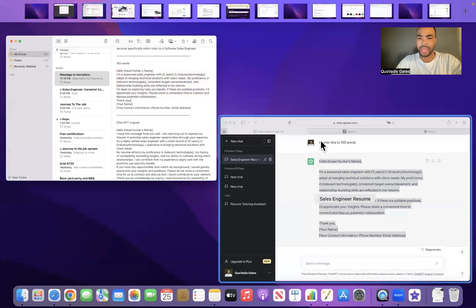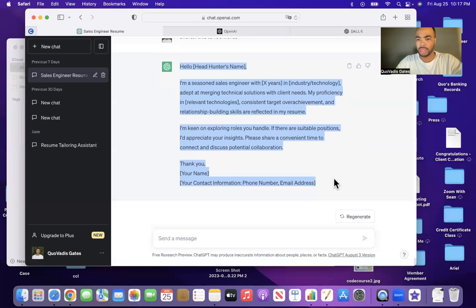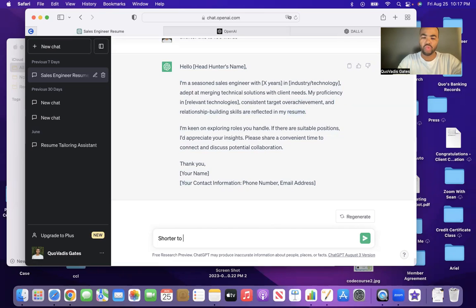So let's go back to ChatGPT and shorten it. I've been putting in words because our brains think in words. Our brains don't think in characters.